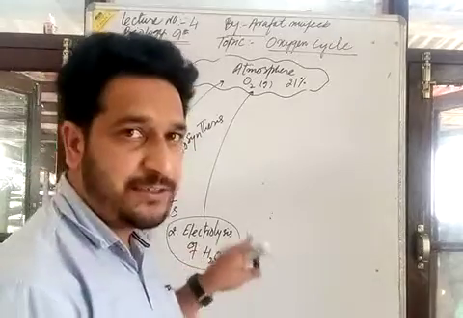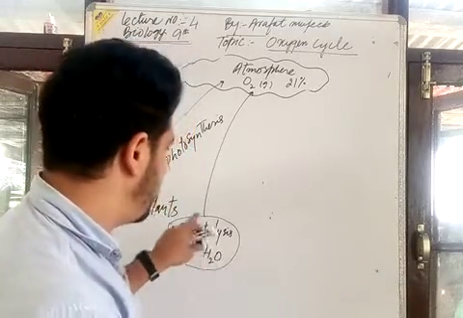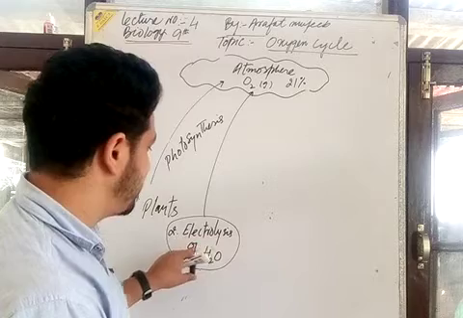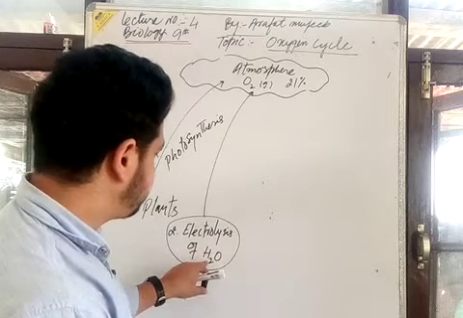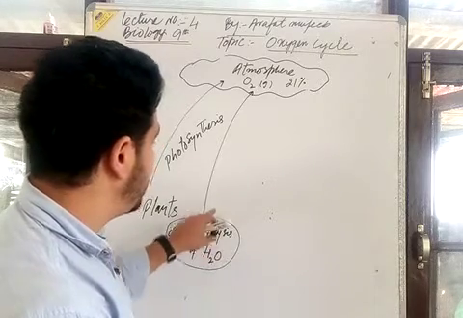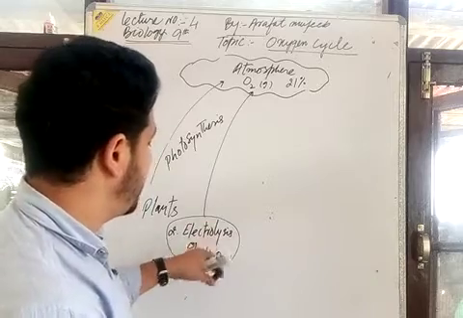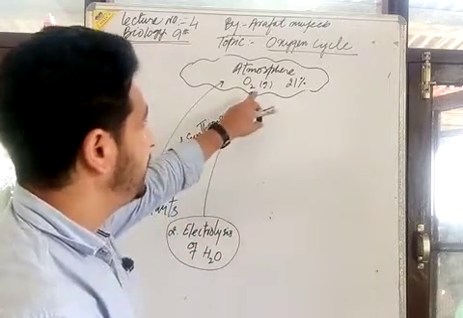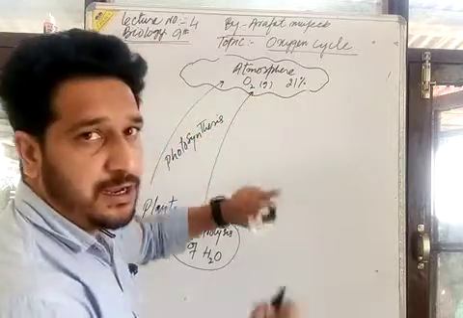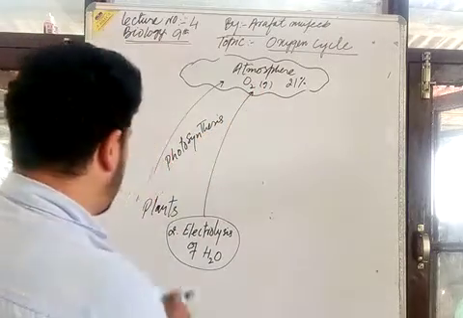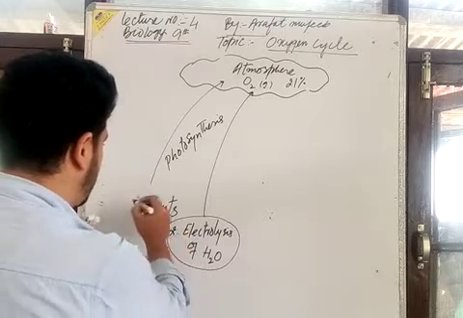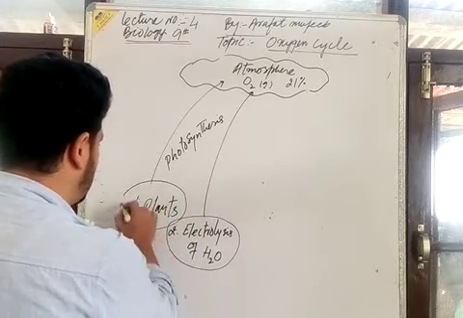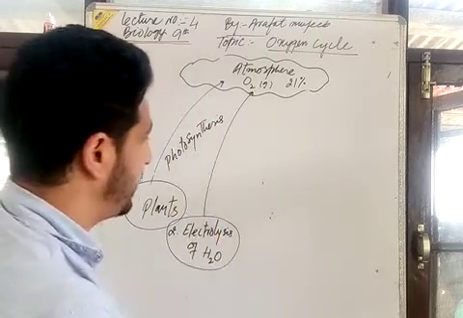This could be a natural process or a laboratory process. When there is electrolysis of a water molecule, it breaks down into hydrogen gas and oxygen gas. This also enhances the concentration of oxygen gas in the atmosphere. Now these are the two sources of atmospheric oxygen.